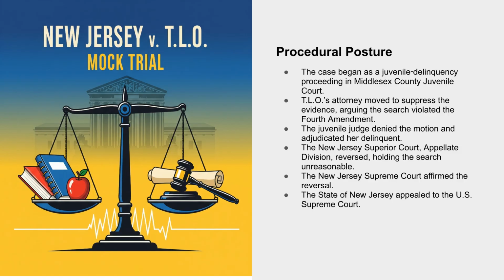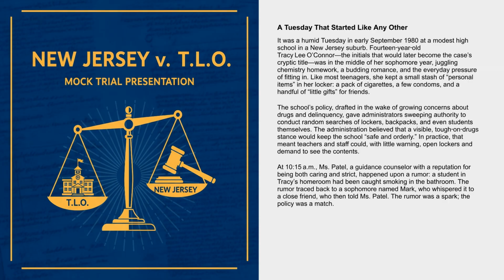The case began in juvenile court, where the judge denied TLO's motion to suppress the evidence. However, the New Jersey Superior Court Appellate Division reversed this, holding the search unreasonable. The state of New Jersey then appealed to the U.S. Supreme Court. In early September 1980, 14-year-old TLO was caught up in a school policy that granted administrators sweeping authority